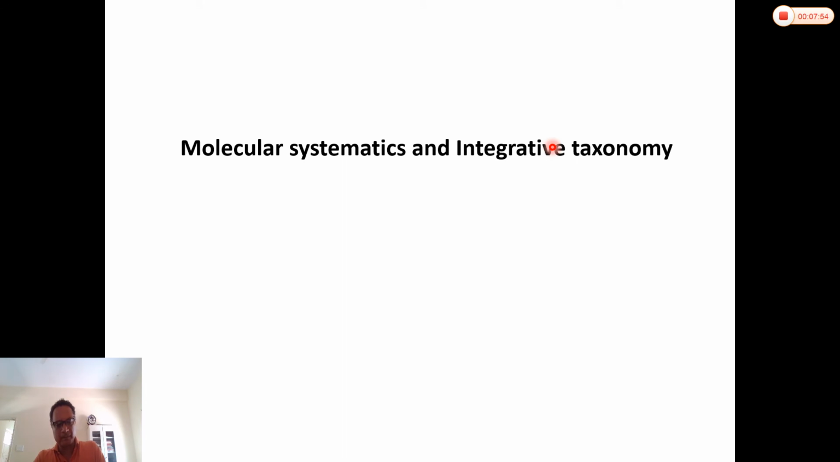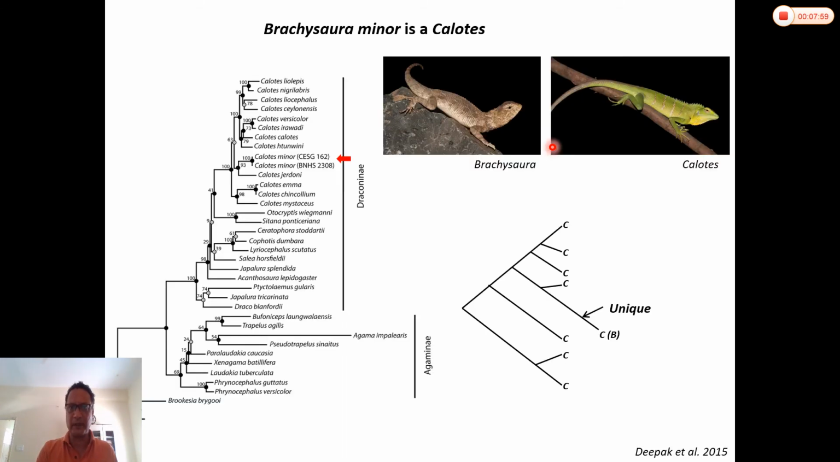Obviously, the byproduct of a lot of this work is systematics, and we have discovered some very exciting patterns. One such pattern is that of this interesting lizard called Brachysaura, which was assigned to a separate genus. Turns out it is a Calotes. It is nested well within Calotes. It's a ground-dwelling species, whereas Calotes, as you know, is not completely ground-dwelling. So we had to revise the taxonomy.